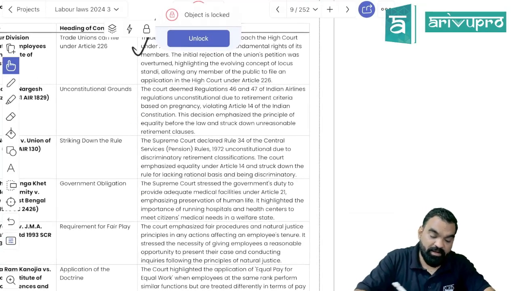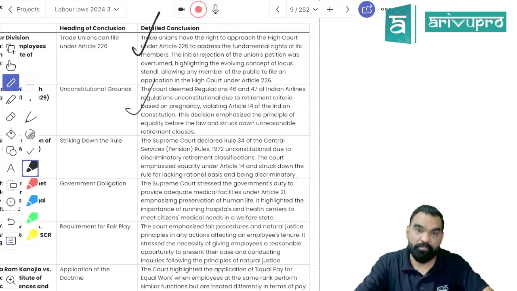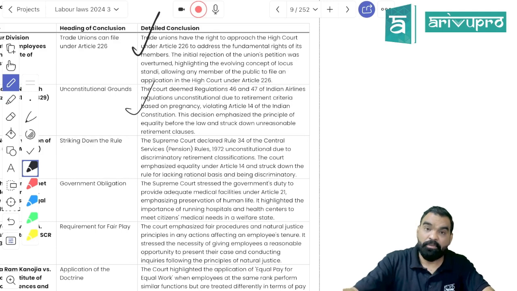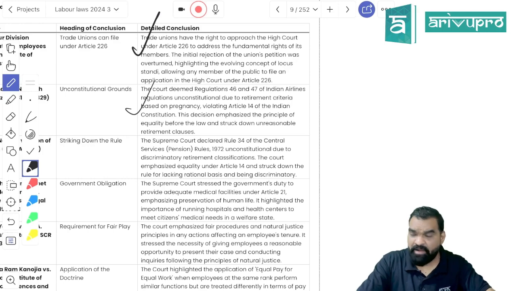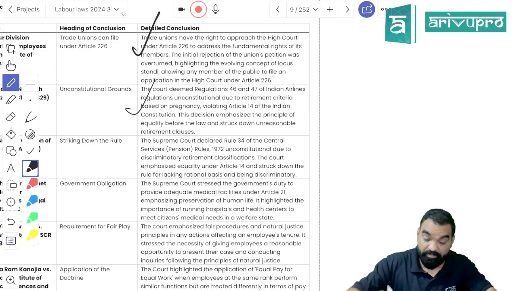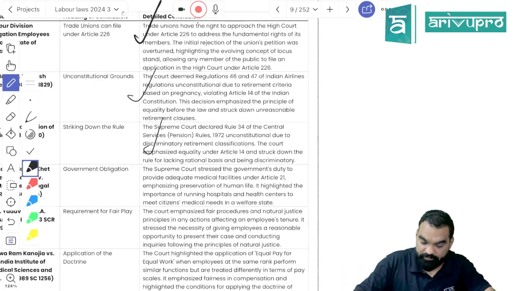If airline regulation is putting in such clauses, like a woman cannot be pregnant during the period of her employment, or if she gets pregnant during the period of 6 months, or if she gets married during the period of her contract, she would be subject to termination. Such clauses in any law would be unconstitutional.